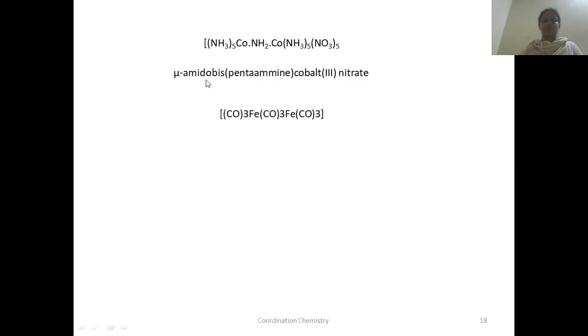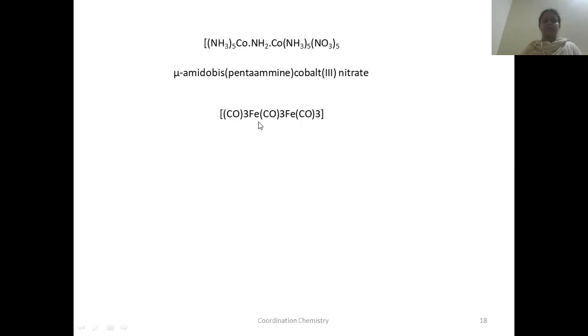So whenever there is a bridging ligand, how do we name them? I already told you when discussing the rules of IUPAC. We have to use mu to indicate the bridge ligand. What is the bridge ligand here? Amido, it's not amine, not NH3. This is NH2 minus. So mu-amido. While writing the remaining molecules, we have to use bis, since on either side there are similar ligands on the same metal atom. Since there are 5 amines, there is pentaammine cobalt. The oxidation state here is 3, 3. And what is the anion here? Nitrate. You have to write nitrate.